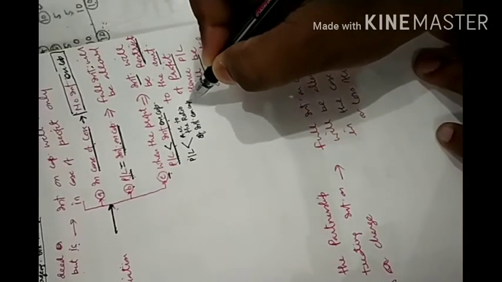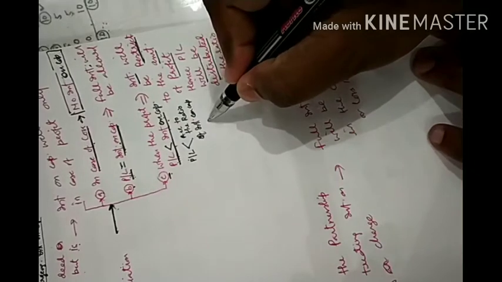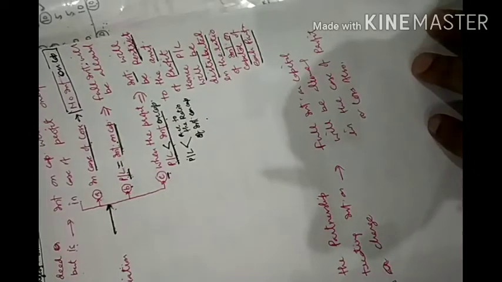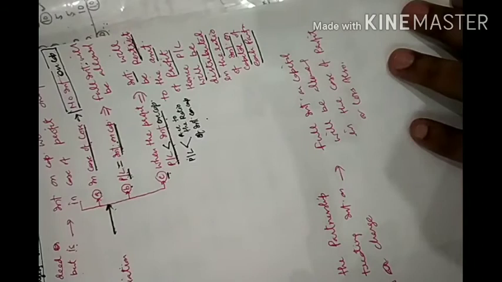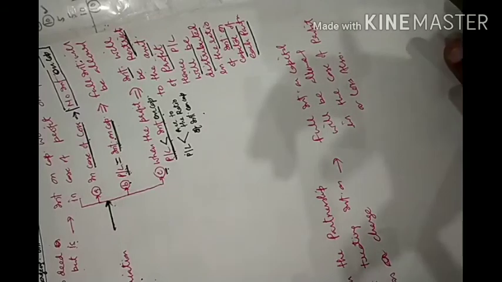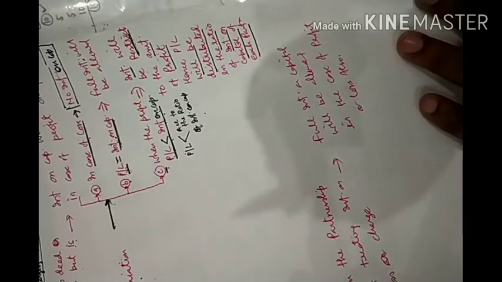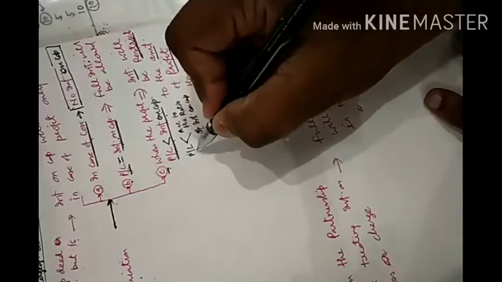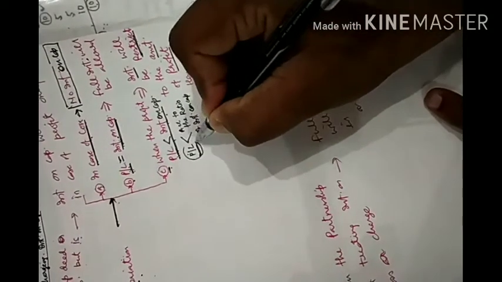First of all, we will calculate interest on capital of all the partners, and then we will calculate the ratio between all the interests on capital of the partners.